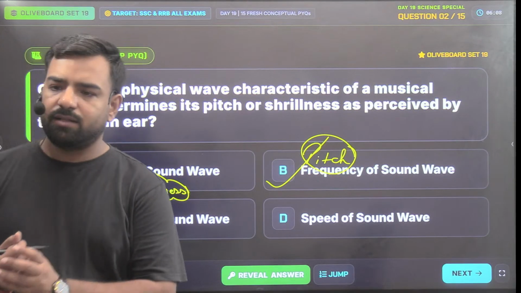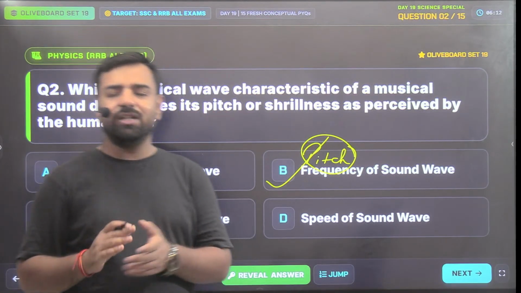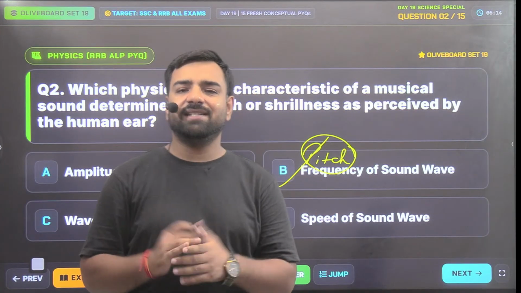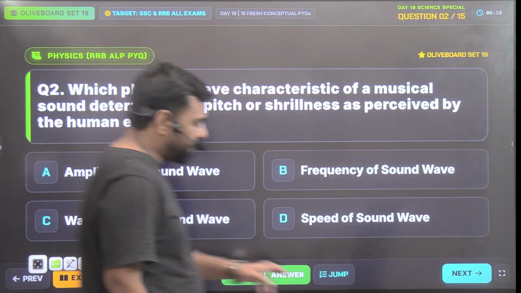So yes, one of the candidates has given the answer, but he has taken back his answer. That's totally okay. Wrong here, no worries. I'll explain why you are wrong. So yes, here the correct answer was B. Let's go with the explanation here.